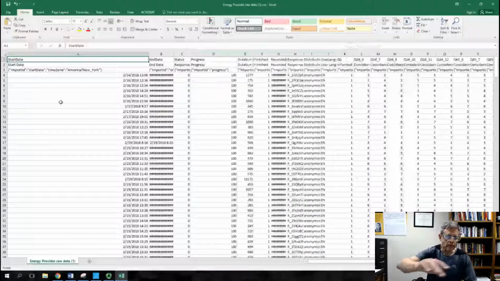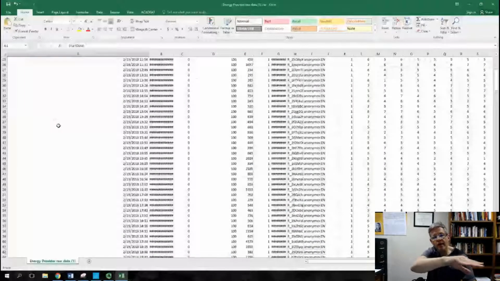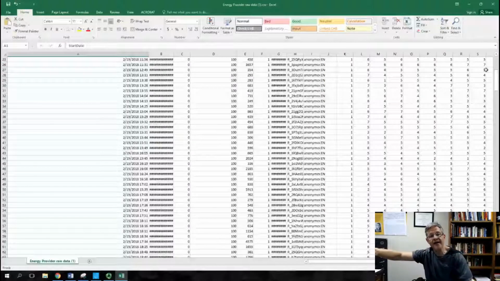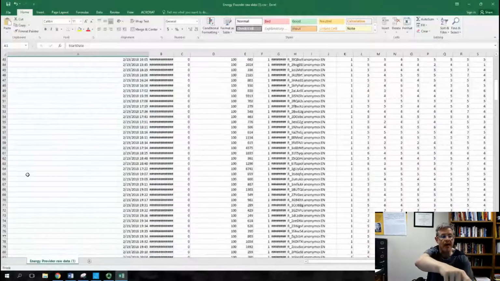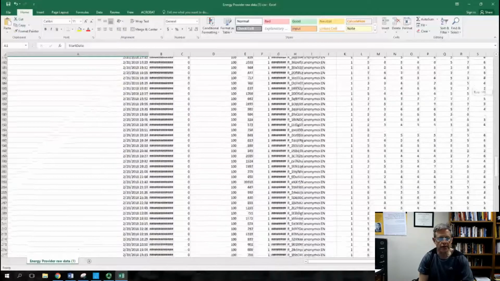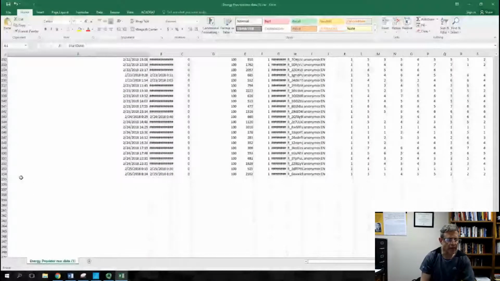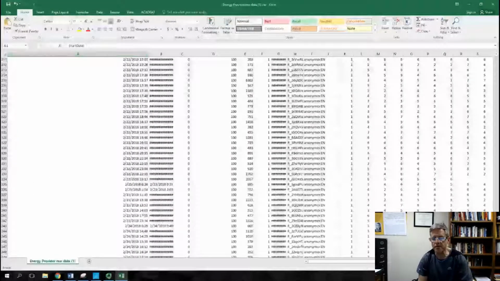Remember, here we are. Everything going this way horizontally, every line horizontally is one case. That's one respondent answering the whole survey. Across here, each one of these numbers is a respondent. Okay, let's scroll down. Right now we're at about 353, because remember there's some headings on top.